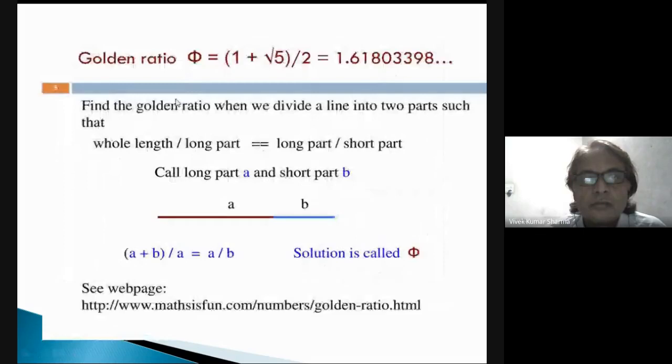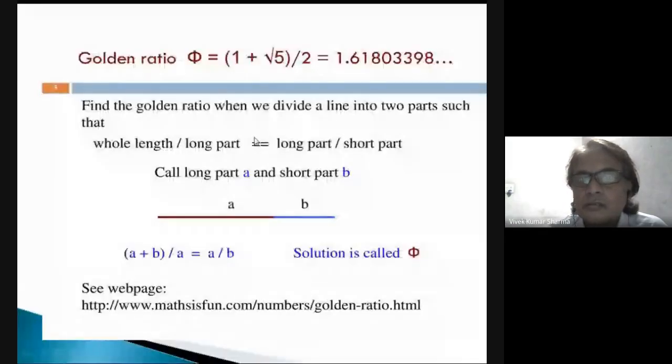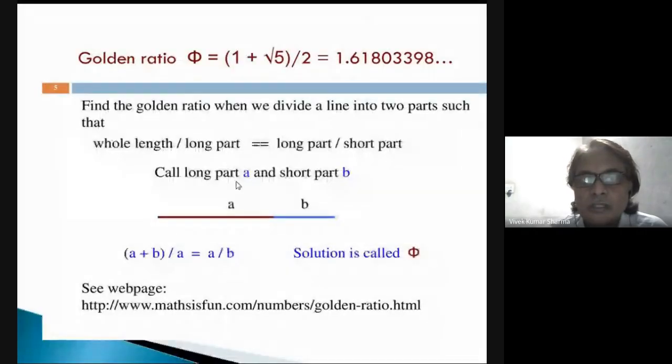Now we discuss the golden ratio. What is the relation between the Fibonacci series and the golden ratio? When we divide each Fibonacci number by the next number, 1 by 1, 1 divided by 2, 2 divided by 3, 3 divided by 5, we find a ratio. This ratio is actually called the golden ratio.